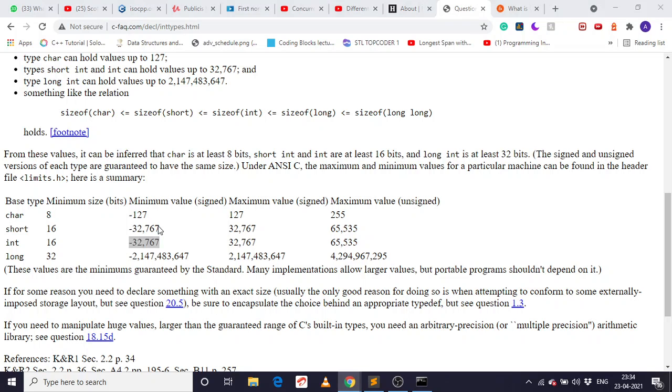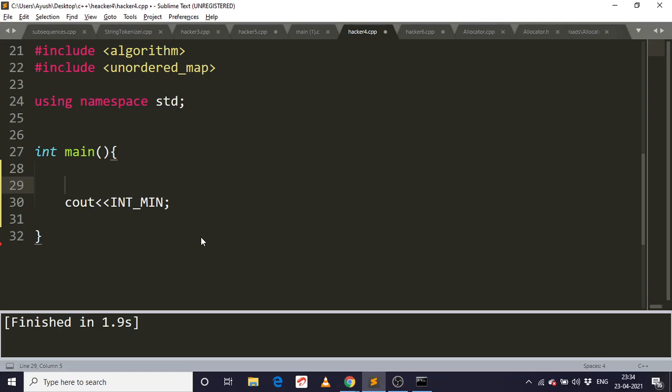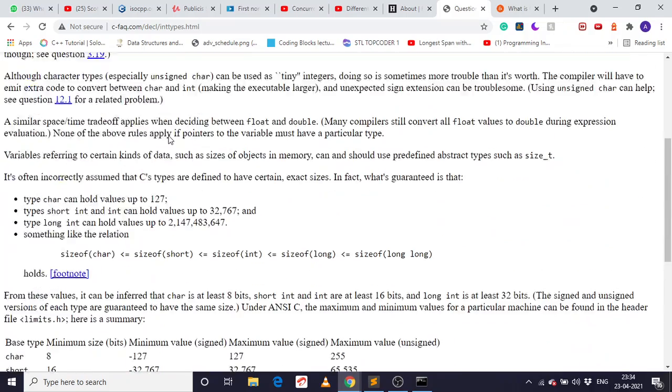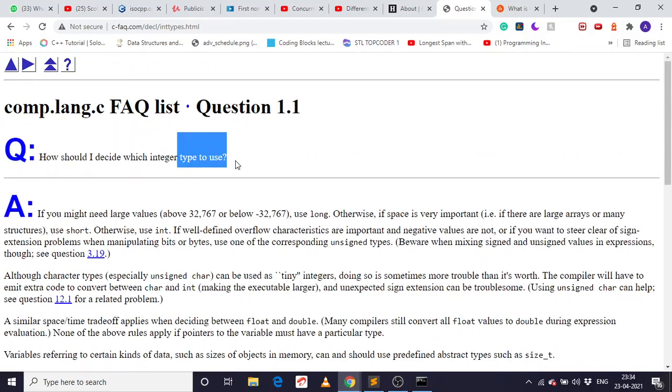Like if I do one left shift 16, so 15 minus 1, I will get that value, and everything with minus over here. Okay, so cool. So this is the minimum value for a 16-bit compiler. Okay, cool. So this is how we decide the size of the data type and which data type to use.